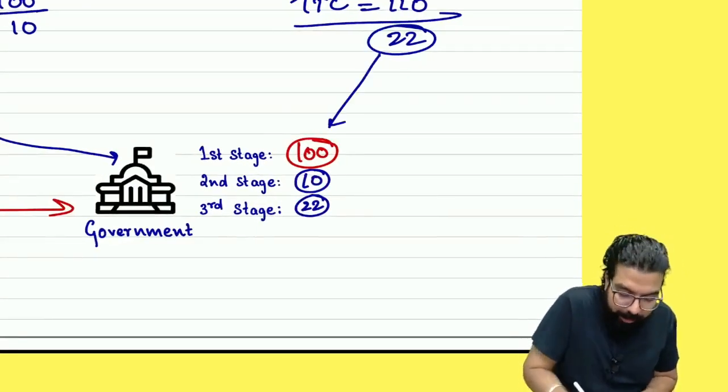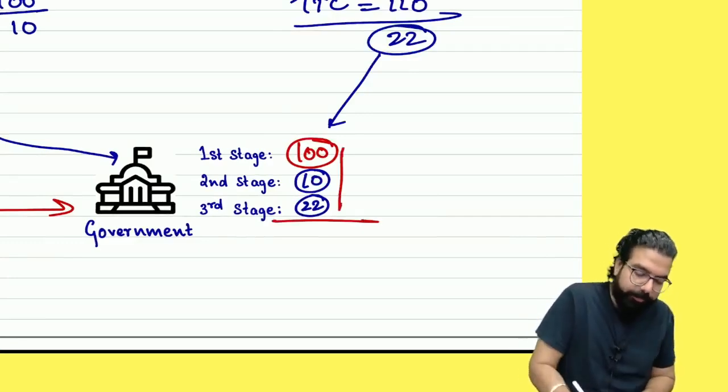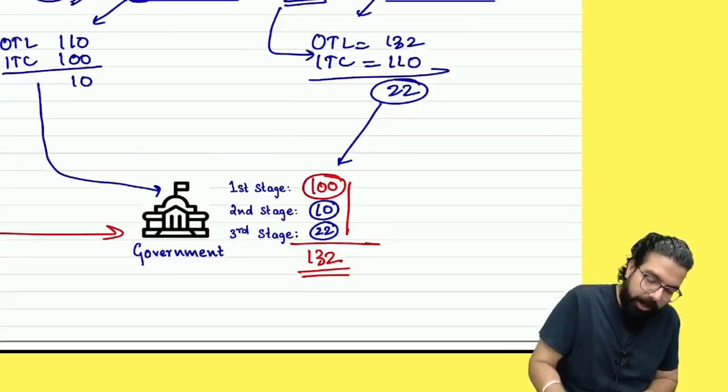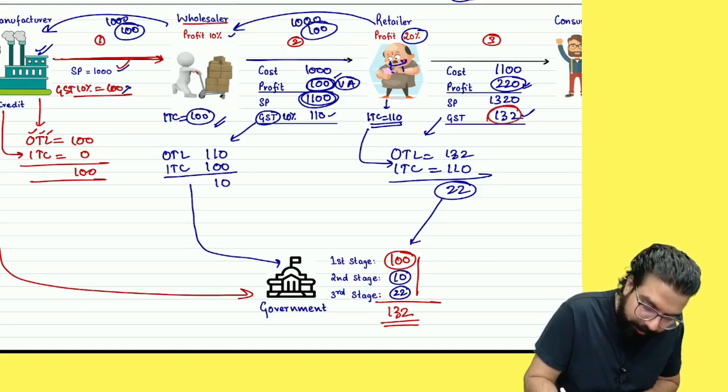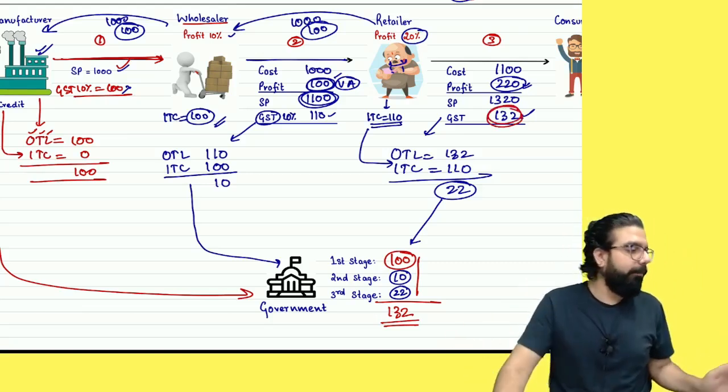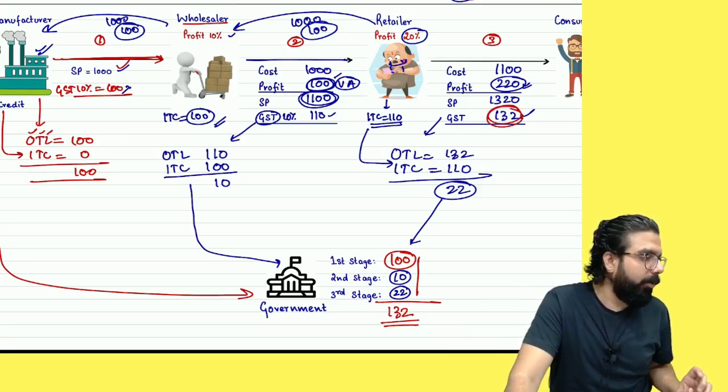Now you tell me one thing. How much government totally got? 130. How much consumer actually paid? Anyone, any doubt till here? Lokesh, is this point clear to you? People watching at home, are we all 100% clear with this?